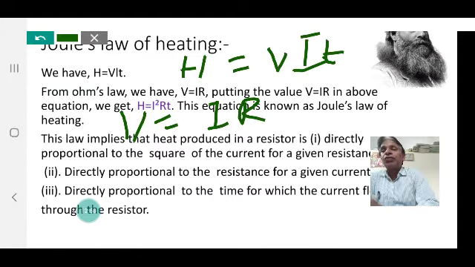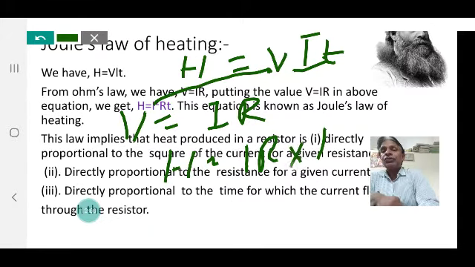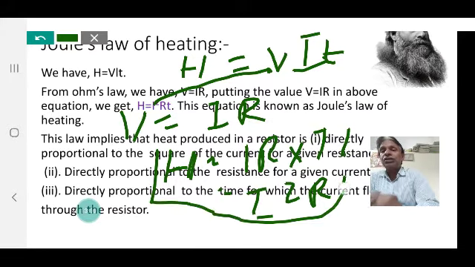If we put the value of V in H, we get H is equal to IR into IT. We get here I square RT. Another expression for the heat produced in the circuit.